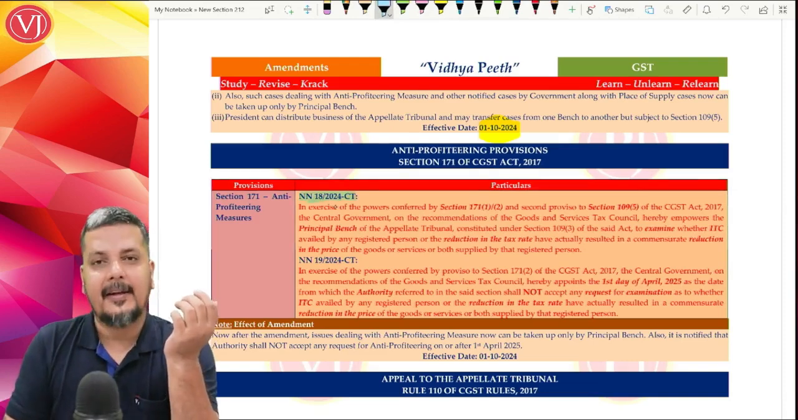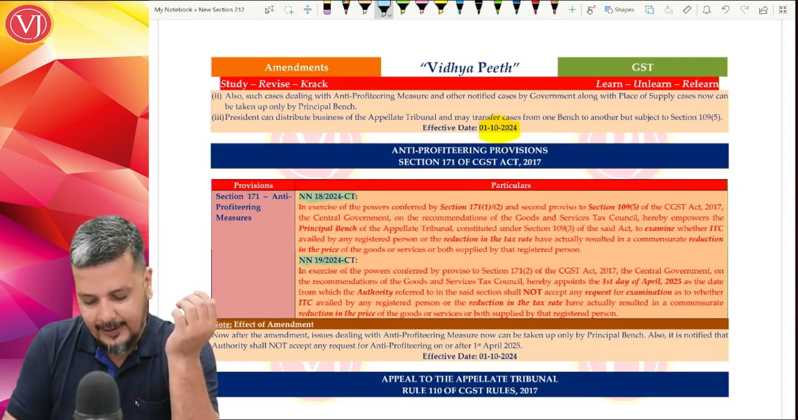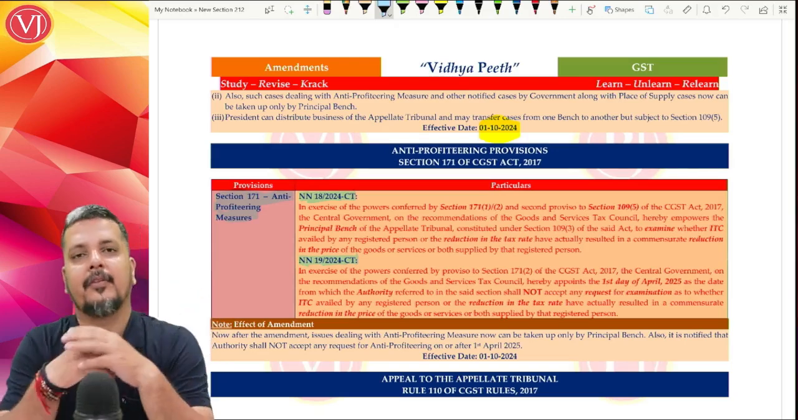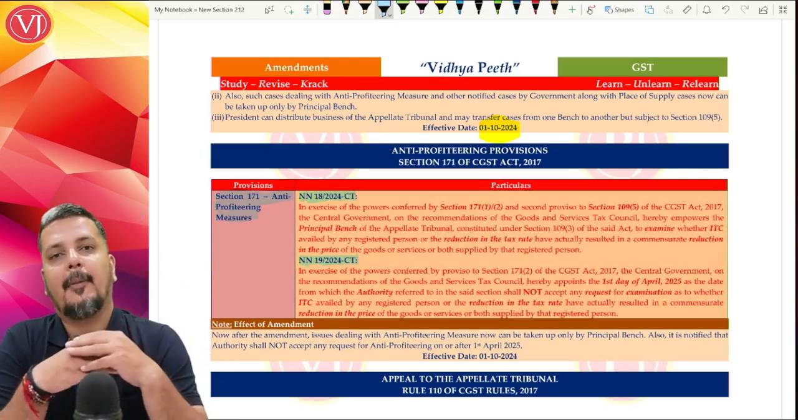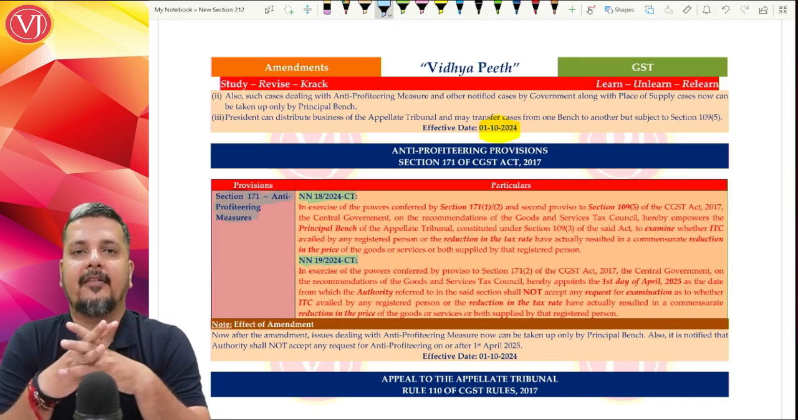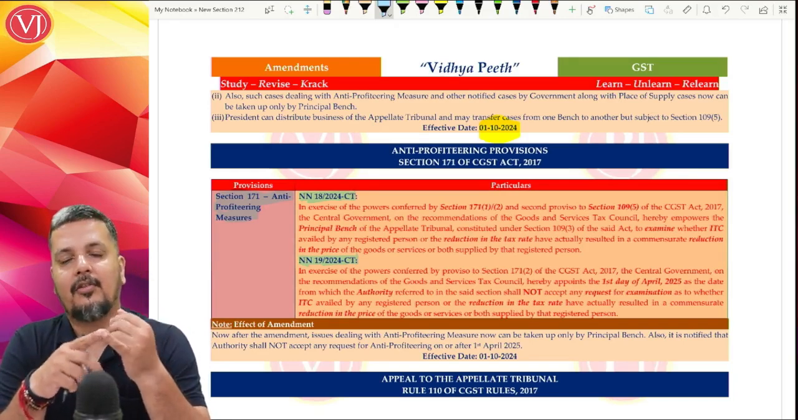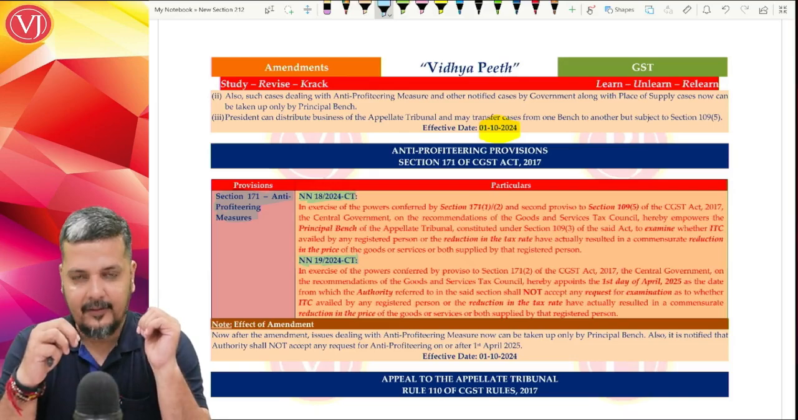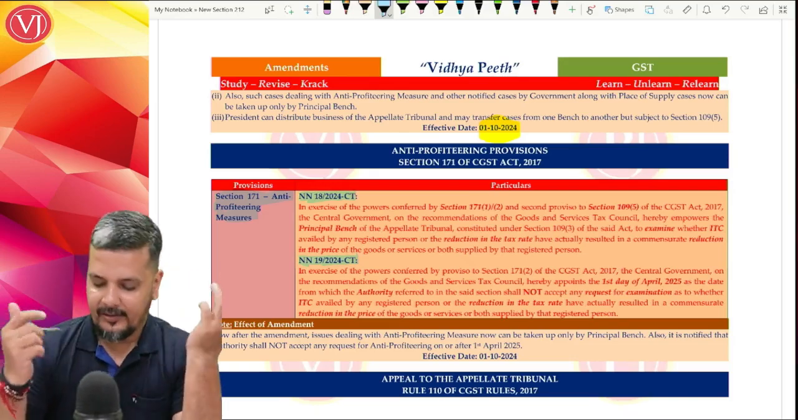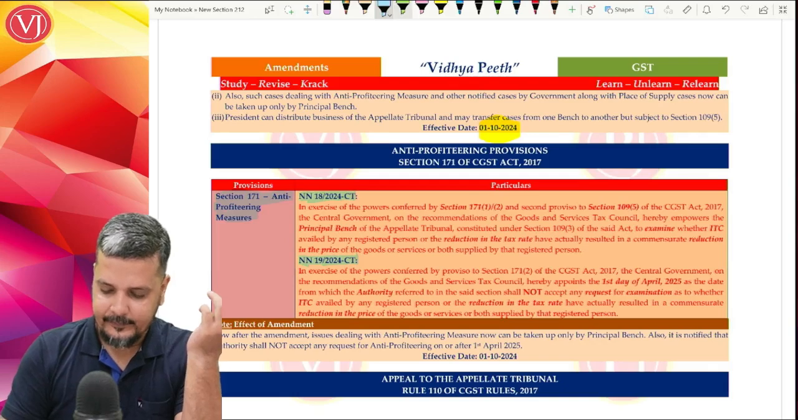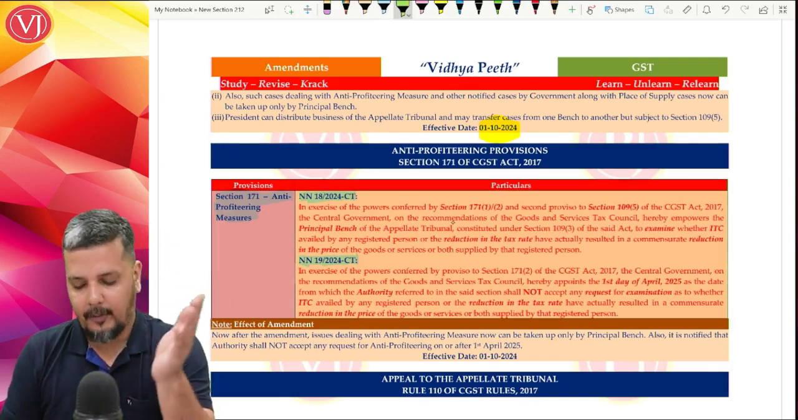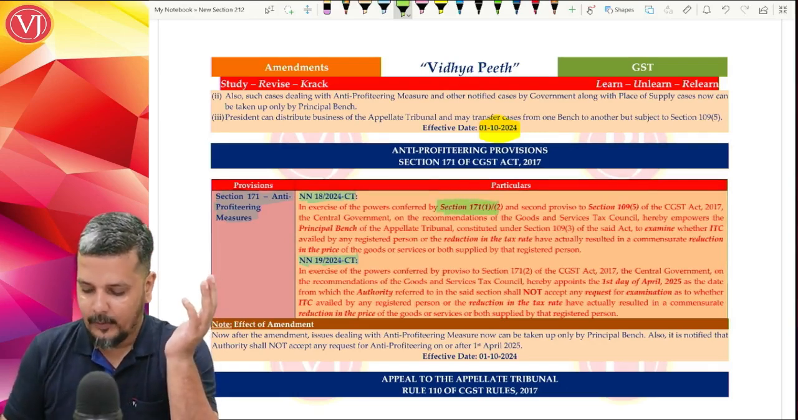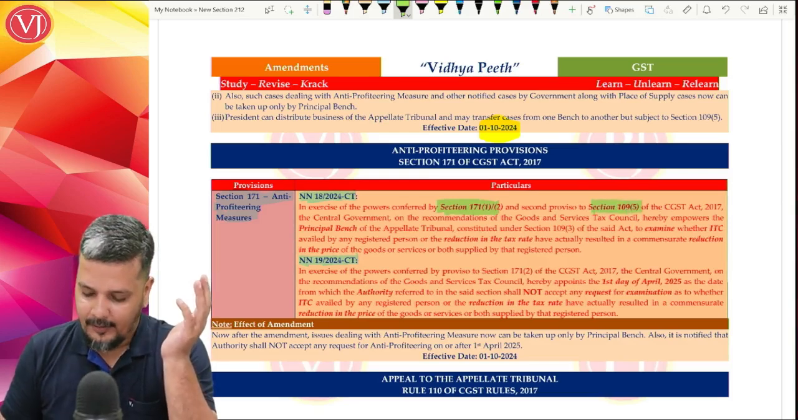Notification number 18/2024 CT and 19/2024 CT, which is read along with section 171, which is anti-profiteering measures. So it is now very clear that appellate tribunal will also take up the matters for conducting an examination or adjudicating the cases referred in section 171 subsection 2, which means anti-profiteering measures cases. Now the corresponding notifications are released to tell that this is nothing but the corresponding points in exercise of the powers conferred in section 171 1 and 2, read along with section 101(5).